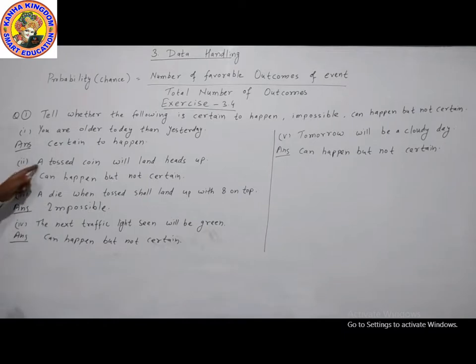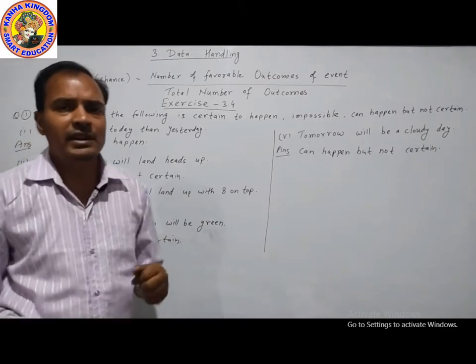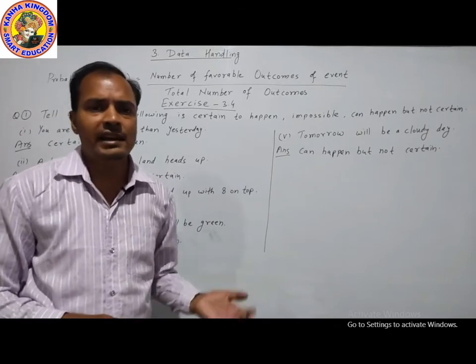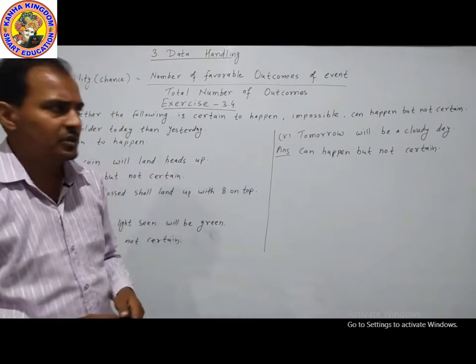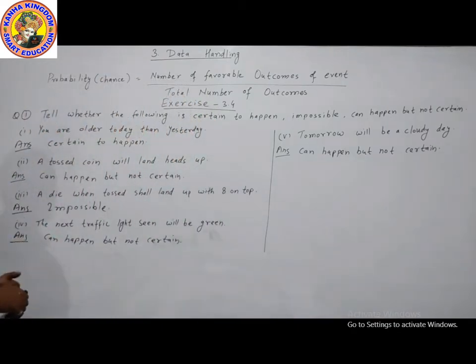Next question is, a tossed coin will land heads up. A coin has two sides, head and tail. When we toss a coin, maybe head, maybe tail, not fixed. Not fixed means can happen but not certain. Heads can come but not certain.